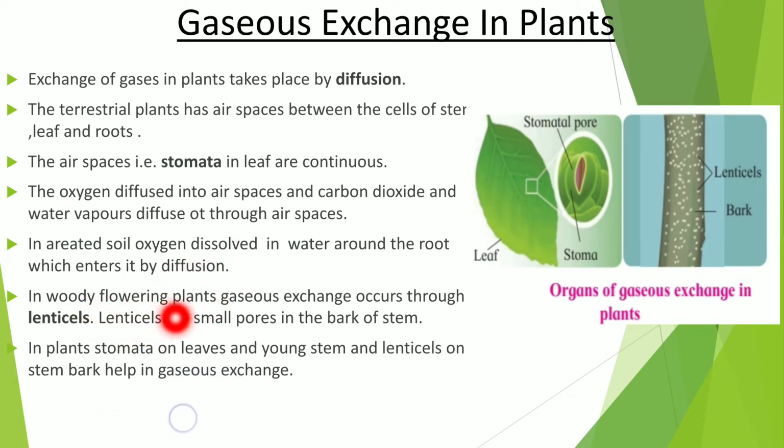In woody flowering plants, gaseous exchange occurs through lenticels. Then what are lenticels? Lenticels are small pores in the bark of the stem. So in plants, stomata on leaves and young stem, and lenticels on stem bark help in gaseous exchange. Now see, these are the stomata present on the leaves. These are the lenticels present on the stem.